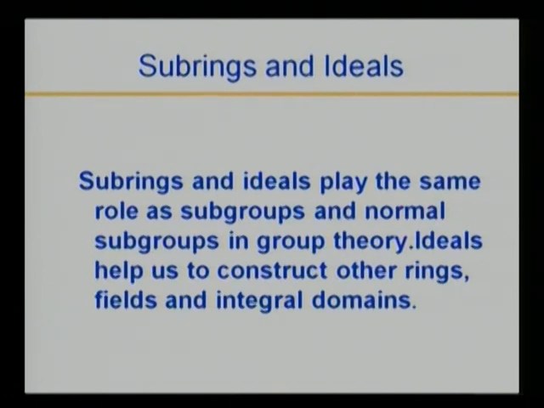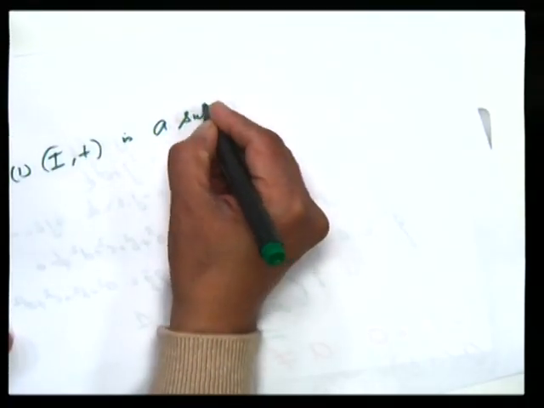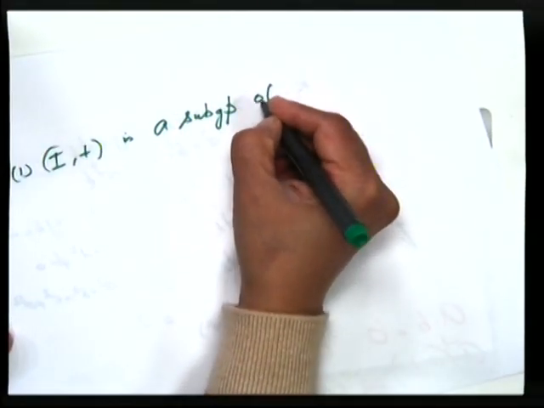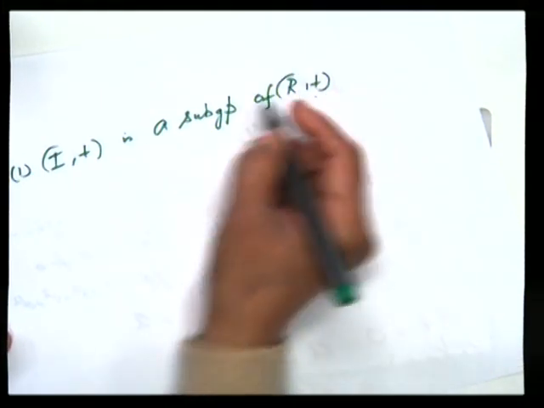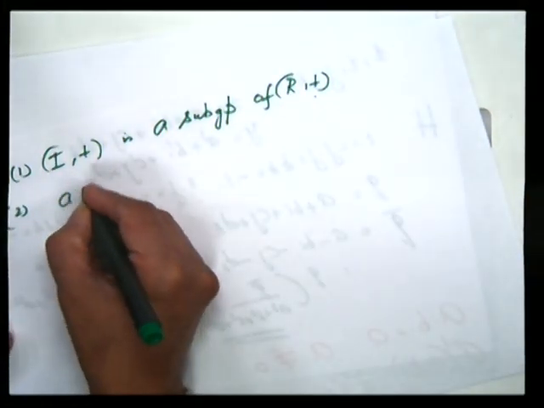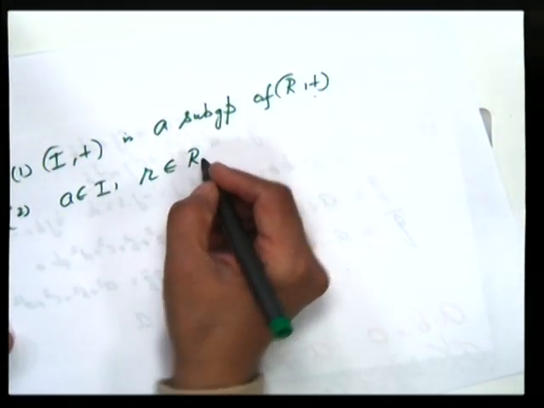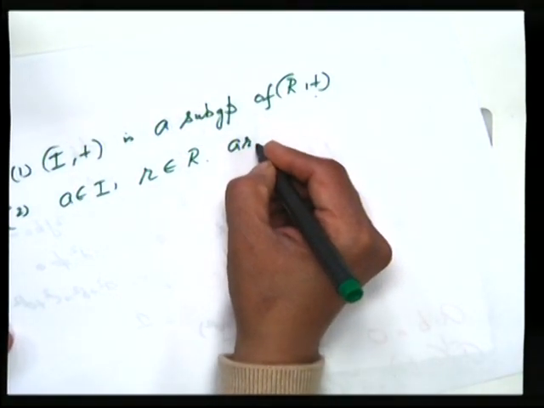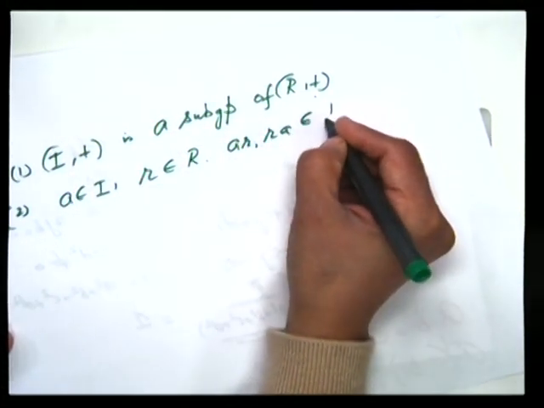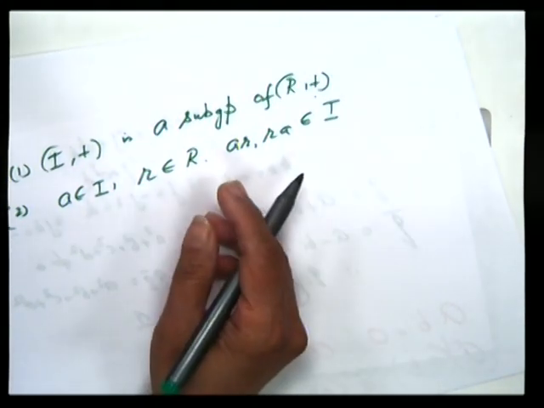What is an ideal? An ideal is also a special type of subring. I is said to be an ideal if, first of all, I plus is an abelian subgroup of R plus. I plus is a subgroup of R plus. Second, whenever A belongs to I and R belongs to R, that is A is an ideal element, R is a ring element, AR, RA both belong to I, then we say that I is an ideal.